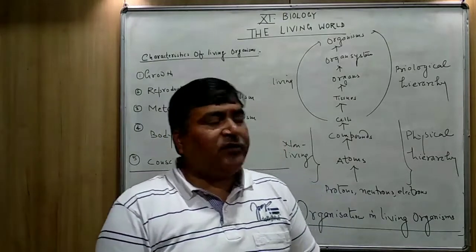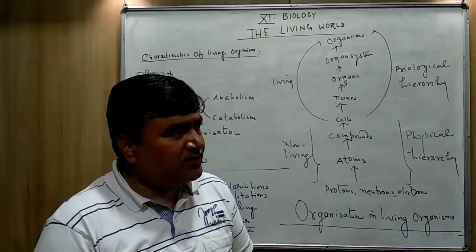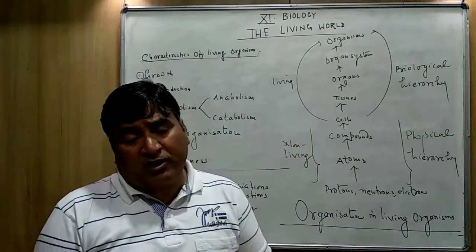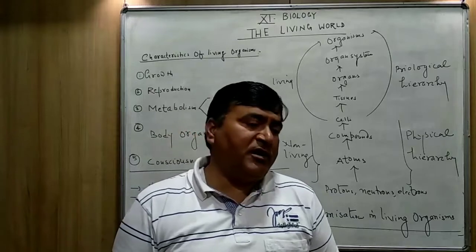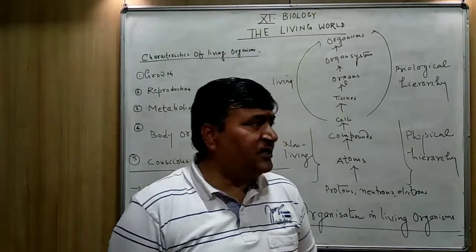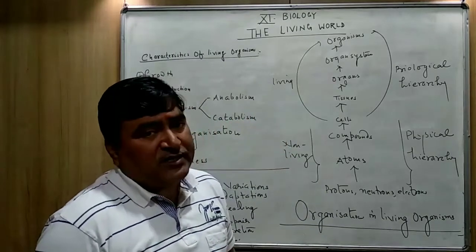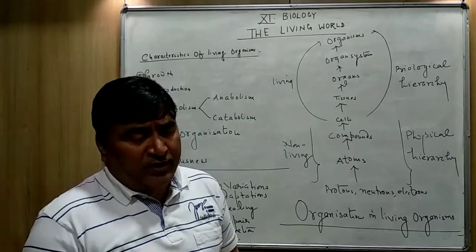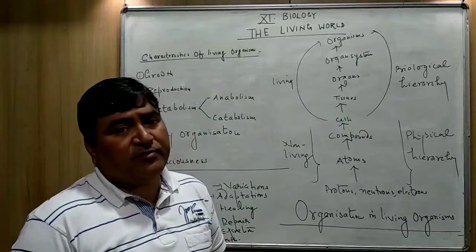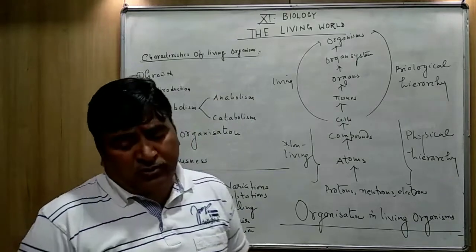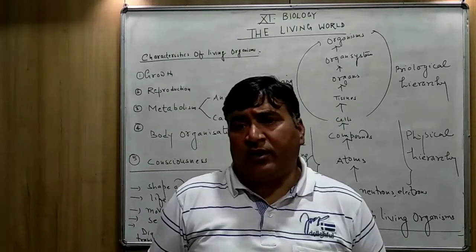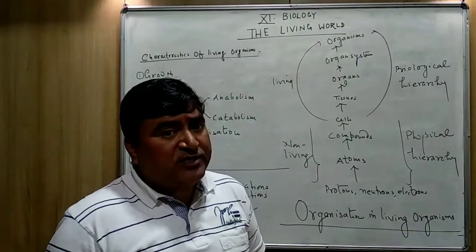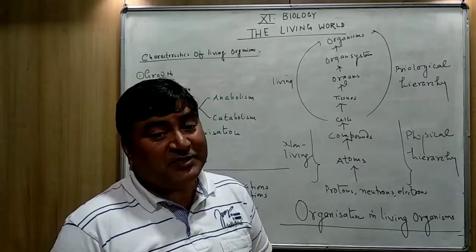characteristic of all the living organisms, either it is bacteria, amoeba, or the multicellular organisms such as plants and animals. And one more important point you have to remember, the growth in all the living organisms is internal. Non-living things also they grow. It's very interesting.